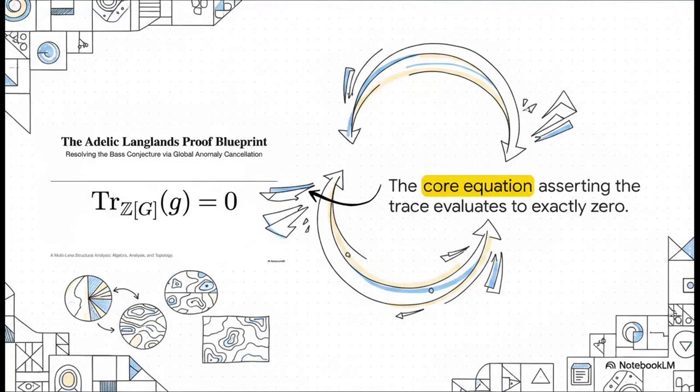The central mystery we're unraveling boils down to this single, incredibly elegant equation. The Bass Conjecture asserts that for any element G of infinite order within a finitely generated group, the trace, represented here by capital T little r, of its action over the integral group ring must evaluate to exactly 0. But why does this matter? And how do we rigorously prove that absolutely nothing is left behind?